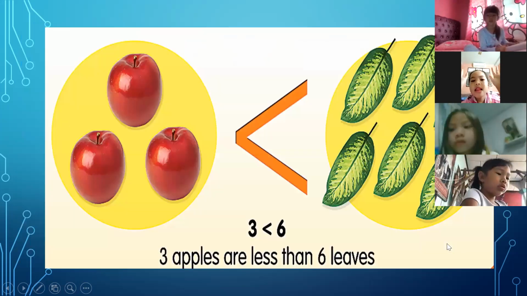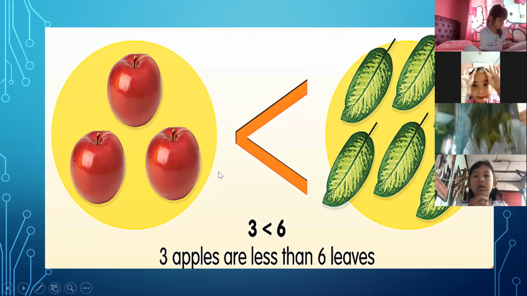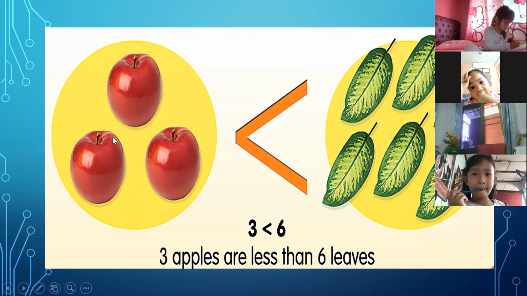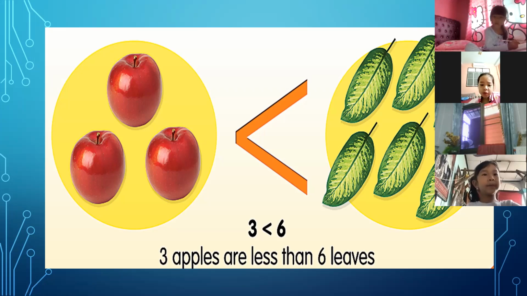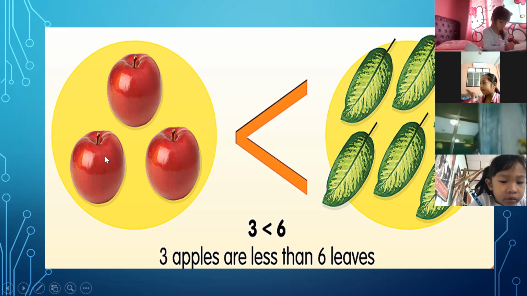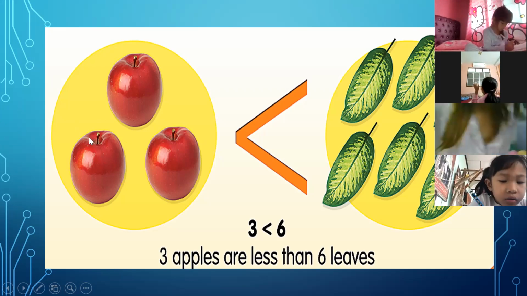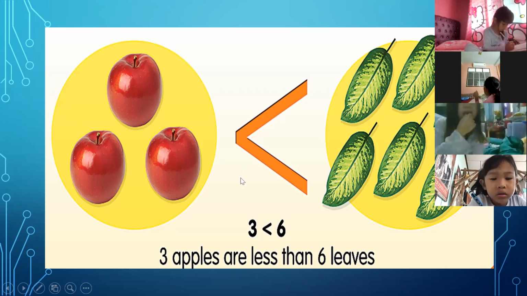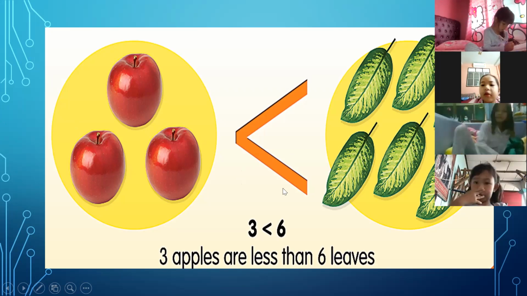Okay, so we have this one. The apple, we have 3 apples here, and we have 6 leaves. Are the apples less than or greater than 6 leaves? So we have to look at this one first.